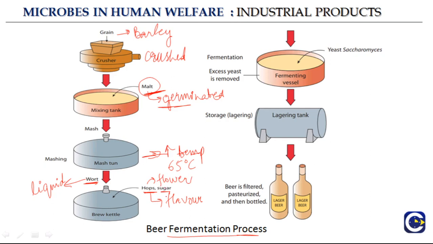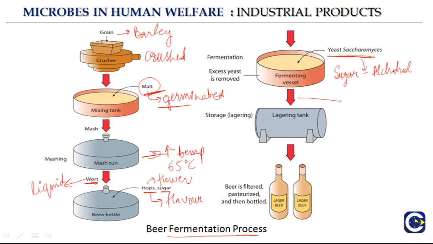Okay, and then what happens is that once you add the hops and the sugar, it is basically brewing in a brew kettle. And then the most important step is the addition of the microbe. The microbe Saccharomyces cerevisiae is added so that the process of fermentation takes place. And what is this process of fermentation? It is conversion of sugar to alcohol. And we previously saw how the conversion of glucose or other sugar takes place to ethanol. So this yeast Saccharomyces cerevisiae is responsible for conversion of sugar into alcohol.